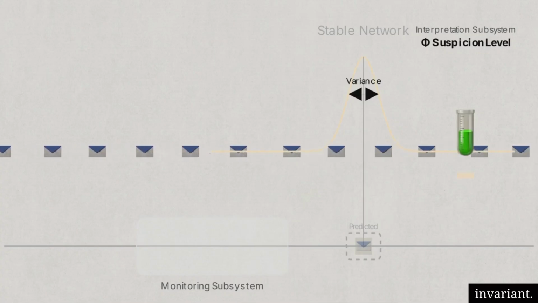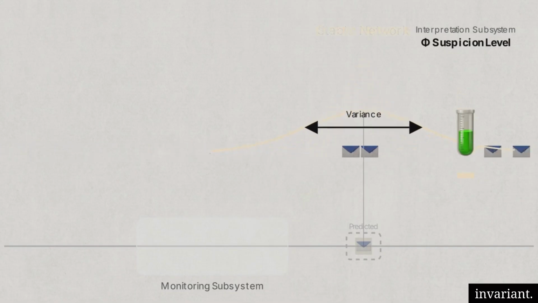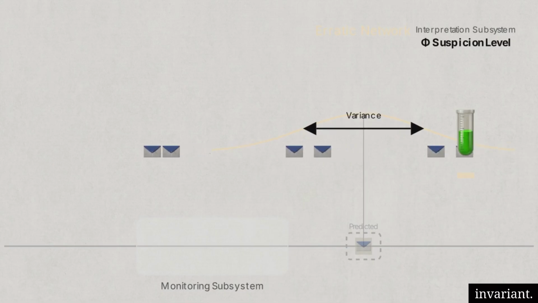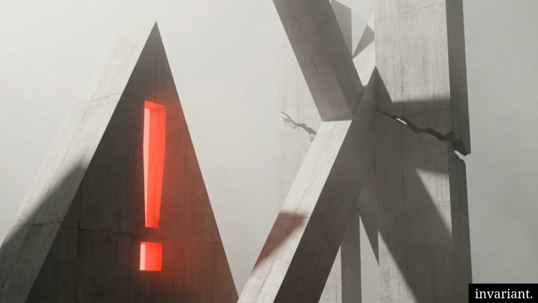The interpretation subsystem then uses that probability to compute a specific suspicion level, represented by the value phi. As time passes without a successful heartbeat, the phi value rises dynamically. This creates a suspicion scale that continuously adapts to current network congestion and erratic arrival times. Finally, the action subsystem executes. The application sets its own threshold on the phi scale, deciding exactly how much suspicion is required to trigger a callback and mark the node as down.